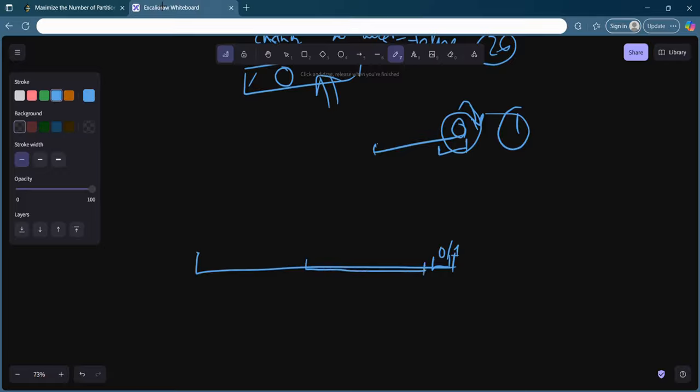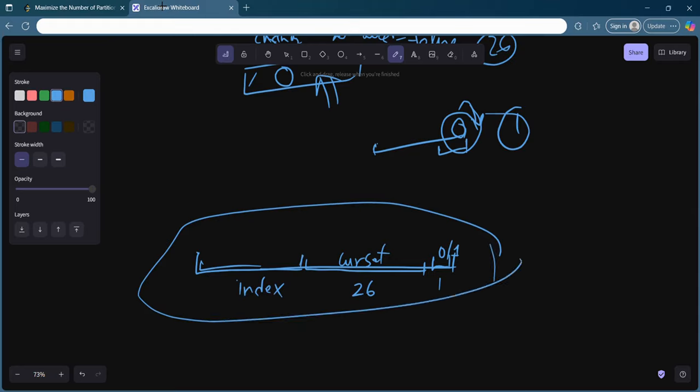The next 26 bits you can use for the current set, and the remaining bits you can use for the index, and it will be a long number. You can store this as a long and try to solve it. It will actually improve your time complexity also, because from a 3D DP you are just going to a 1D DP. So every DP you can actually convert in this way.